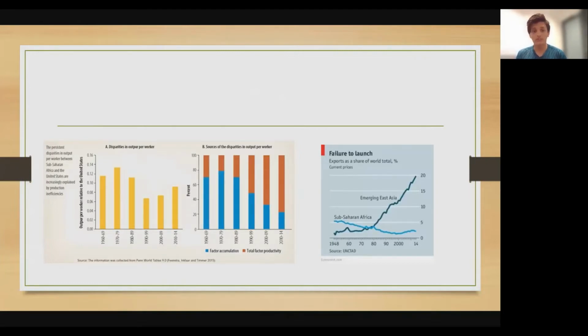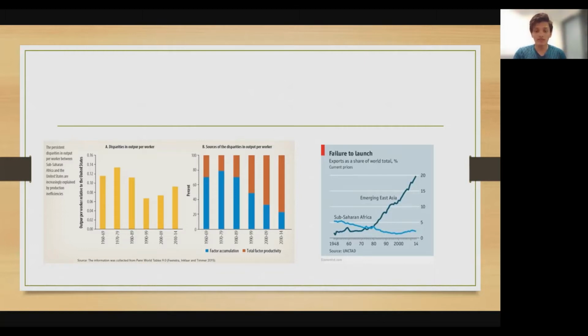the region lags when compared to other high-income countries. For example, the graph on the left shows that although the disparity in output per worker compared to the USA in absolute terms has decreased, it has shown an increasing trend in the past few years. However, the important point comes from what comprises the disparities. The graph shows that low TFP is almost 70% responsible for these disparities. This is concerning because TFP is what differentiates two countries with the same labor and capital.